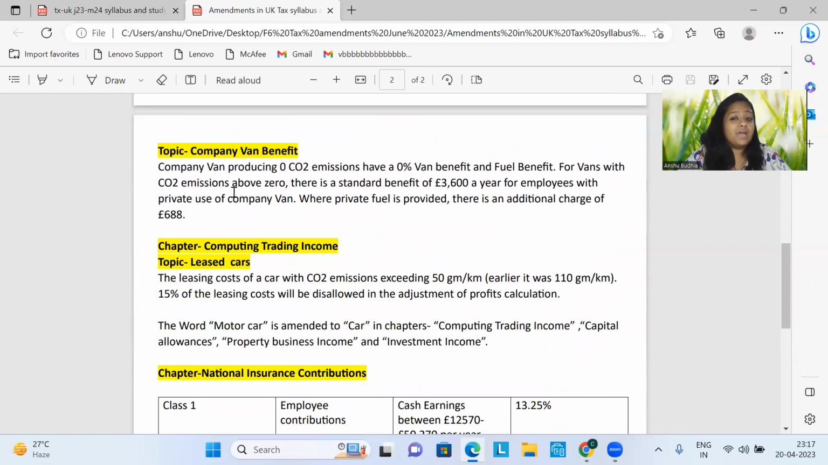The next is company van benefit, where the amount has also changed. Quickly understand it. A company van producing zero CO2 emissions will have 0% as van benefit as well as 0% as fuel benefit. For vans with CO2 emissions above zero, there is a standard benefit of £3,600 a year for employees with private use of a company van. And there will be an additional charge of £688 where private fuel is provided to the employees who are using the company van.